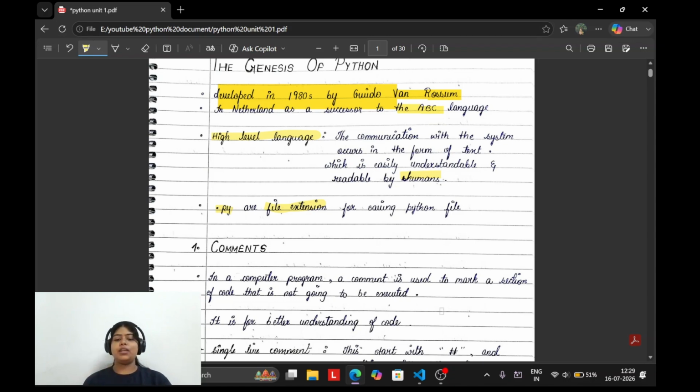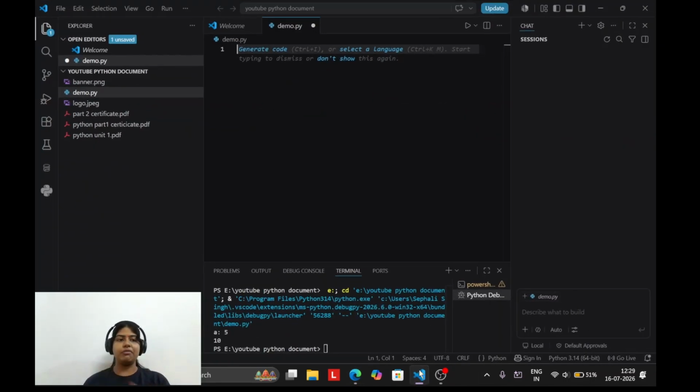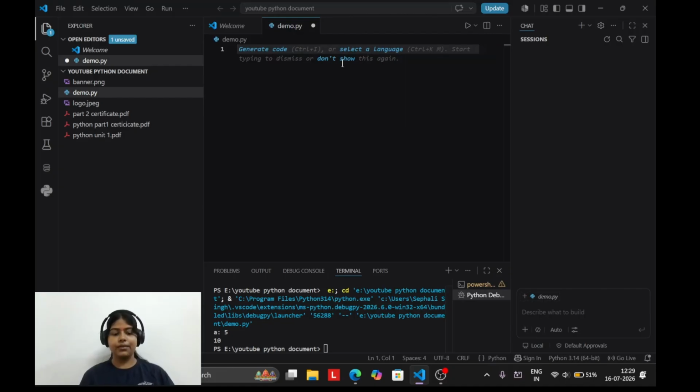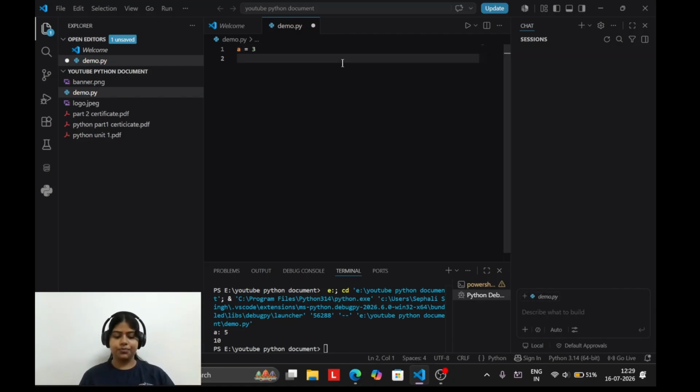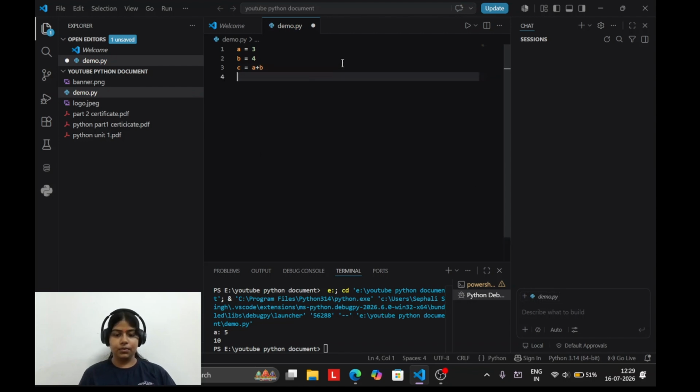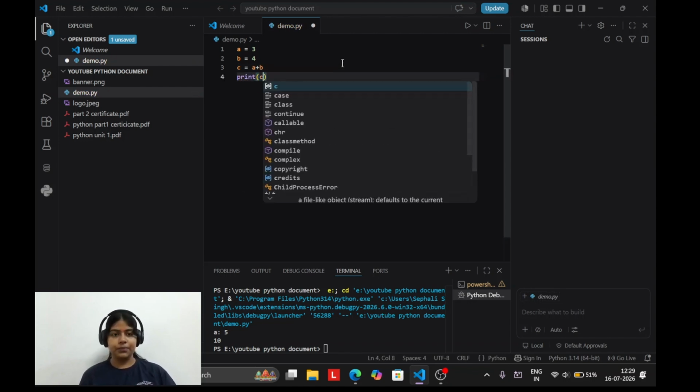For example, I'll be showing you. This is my VS Code. Now I have written some code. A is equal to 3. Everything I'll be explaining further. B is equal to 4. C is equal to A plus B. Now print C.